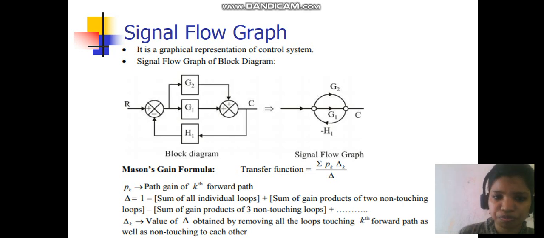You can use SFG. In SFG, simply you have to find out what are the forward paths from input to output, what are the different loops, what are the non-touching loops. And the simplest formula for this is called the Mason gain formula, summation of Pk delta k over delta. P is the forward path gain, delta is one minus the summation of all the single loops. Actually, the formulas for delta k and delta are different. Delta is 1 minus the sum of individual loops plus the sum of 2 non-touching loops minus the sum of 3 non-touching loops. But delta k is different. That is the value of delta obtained by removing all the loops which are touching the forward path.